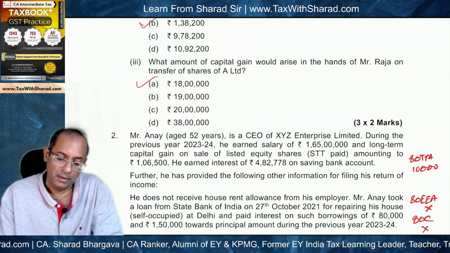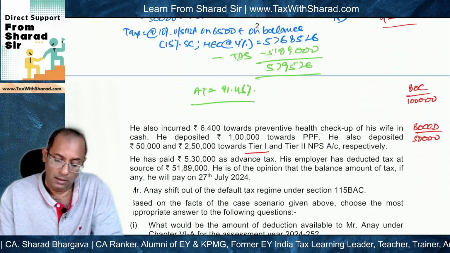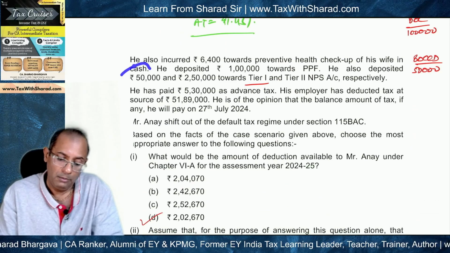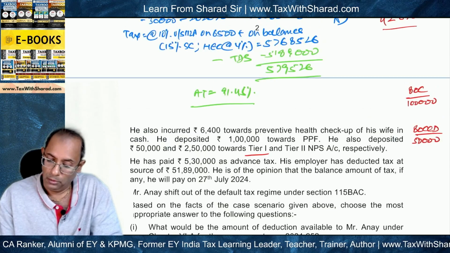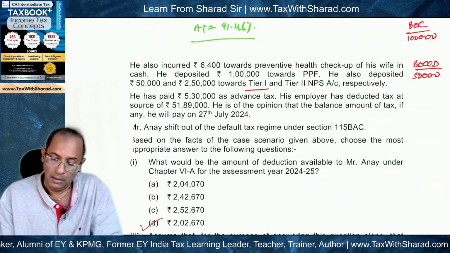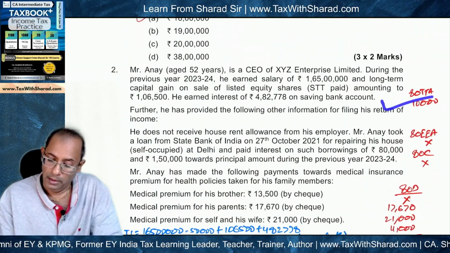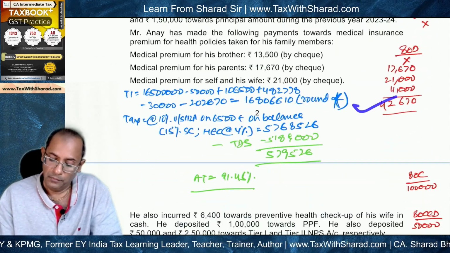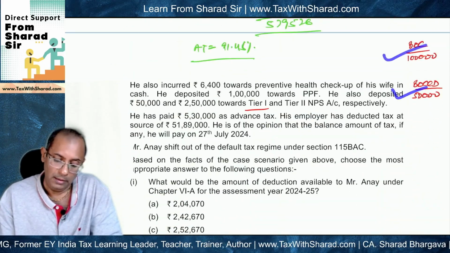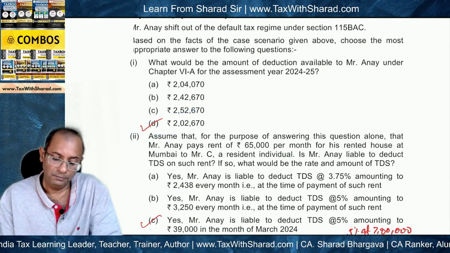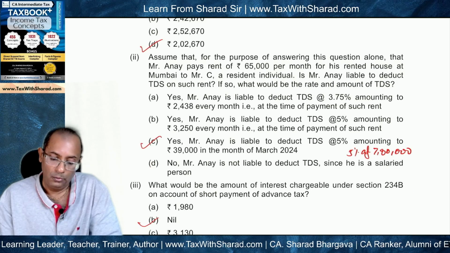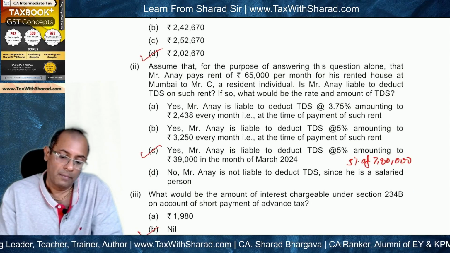So in any case, the deduction under 80CCD can be allowed to him of rupees 50,000, which we have noted here. So if you aggregate all these amounts which we have discussed, 80TTA, 80D, 80C and 80CCD, the aggregate will come to 2,02,670, which is the answer. So now we can move to the next question.